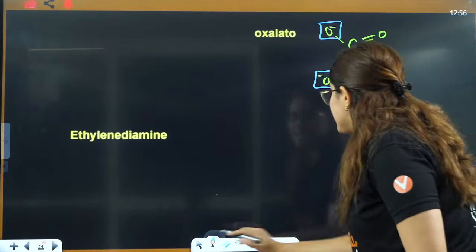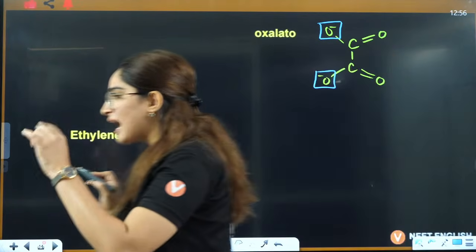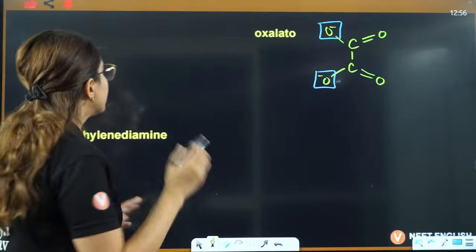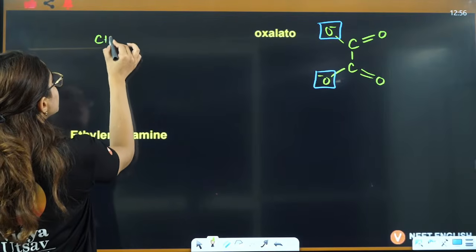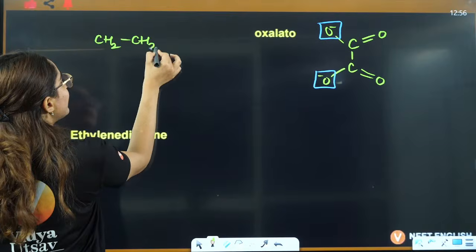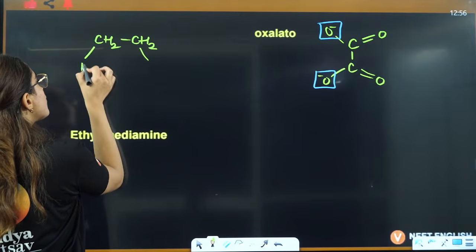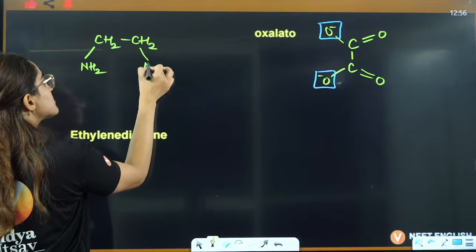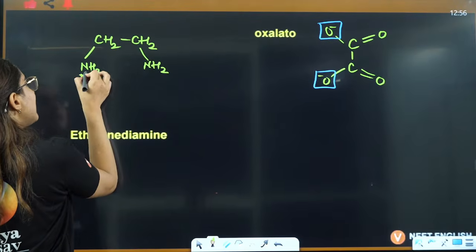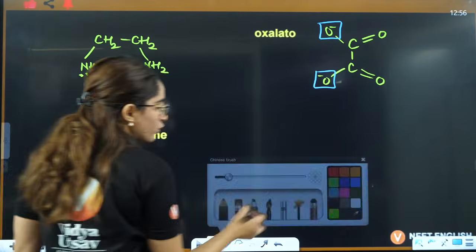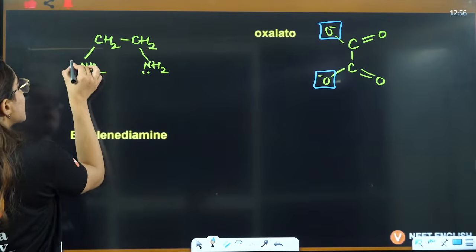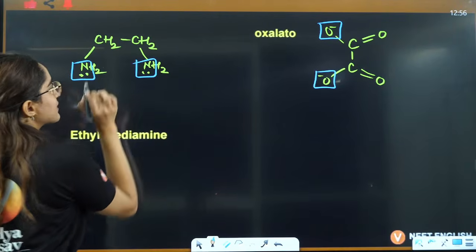Okay. Now if I have to do ethylene diamine, how will I draw it? I'll draw it like this. CH2 is ethylene. Diamine means two NH2 are attached. This NH2 is attached. And these are my two donating sites here. That is why these are bidentate, 1 and 2 donating sites.